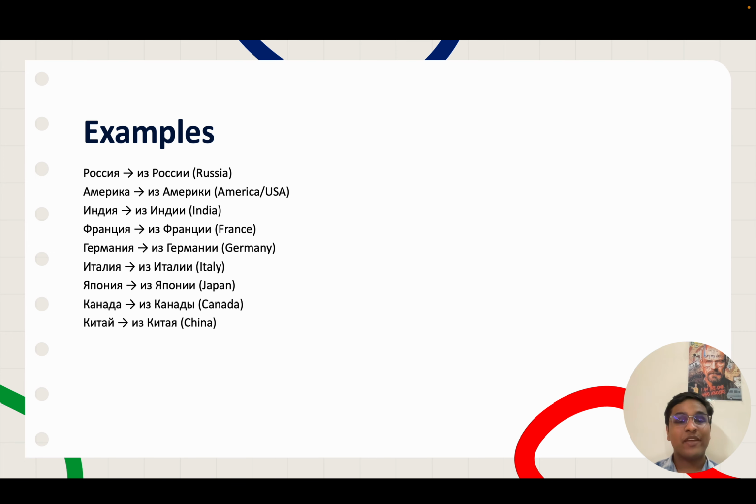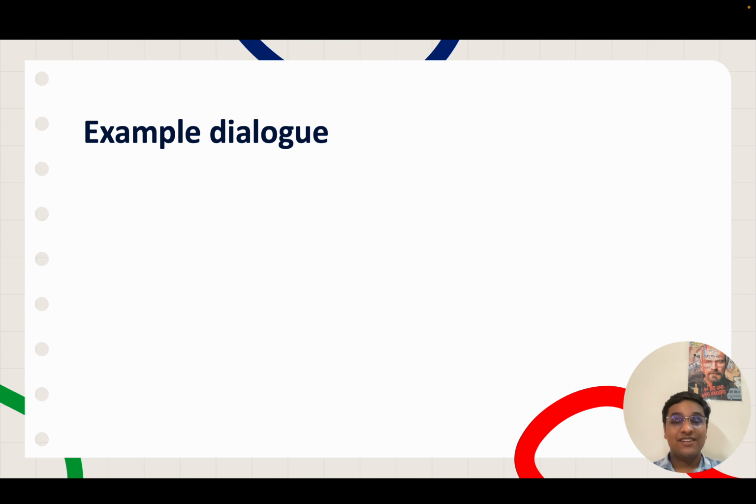Here the original form of the word for China does not end with А or Я, so the changed form does not end with Е. The changed form here ends with Я. So Китай becomes из Китая. Next we have Испания, the Russian word for Spain. The changed form is Испании. Из Испании. So I hope you have understood how countries change their forms because of the word из.